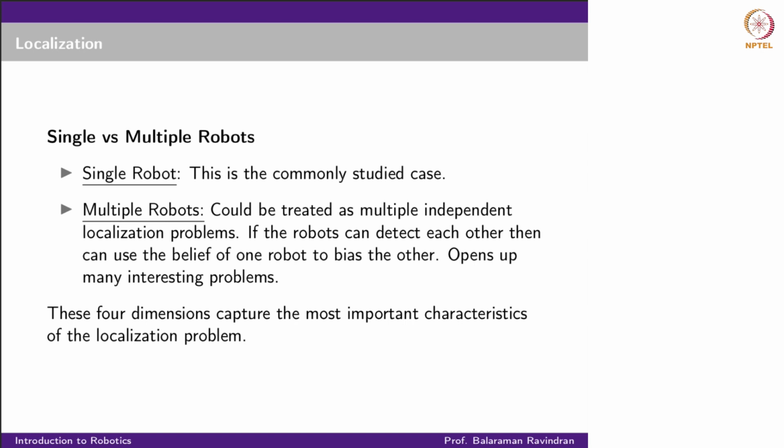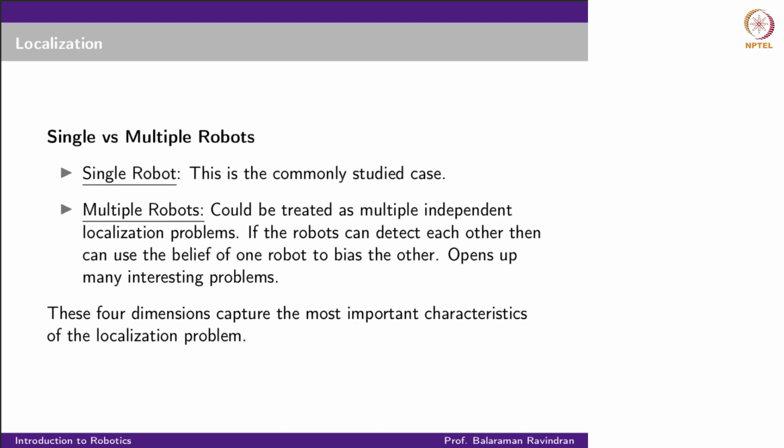Instead of just detecting the obstacles, if the robot can detect another robot, there are a couple of things here. Not only does that robot become another landmark, another feature against which I can localize myself, but that robot also has a belief state about where it is. I could potentially get the belief state from the other robot. If you detect another robot, you basically communicate the belief states to one another. And therefore now suddenly I have a huge update to my belief, because A, I know where the other robot is, and B, I know where that other robot believes it is. Now I can combine both.